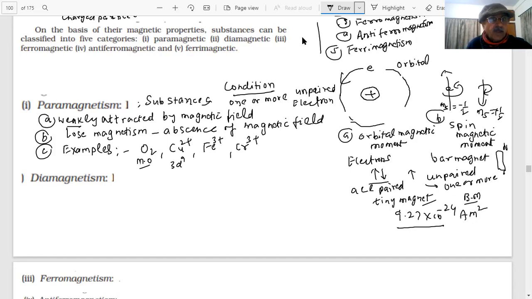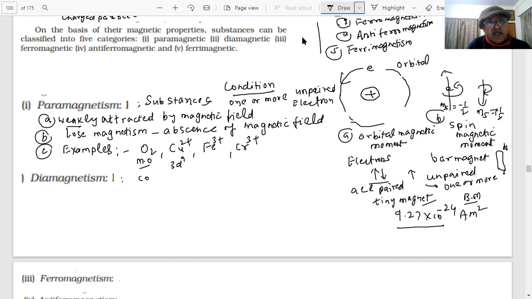Next, students, I move to the next property. I hope you are noting down everything. It is very important. Questions will be based on examples, repeatedly. Now we are saying diamagnetic substances, students.